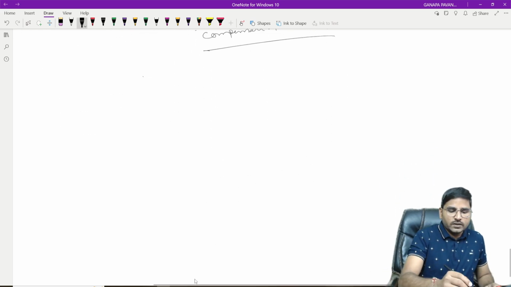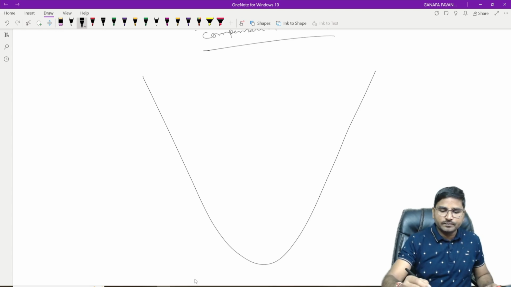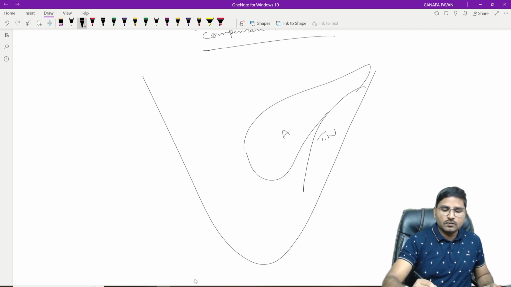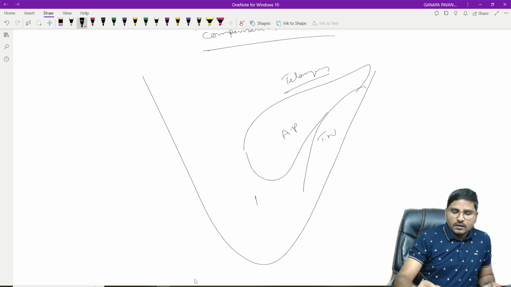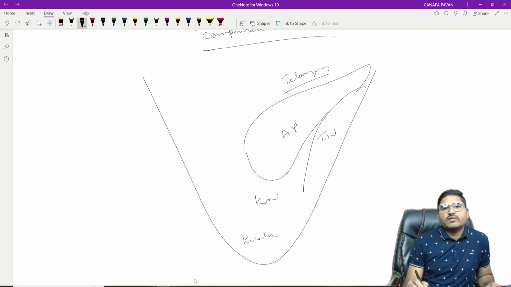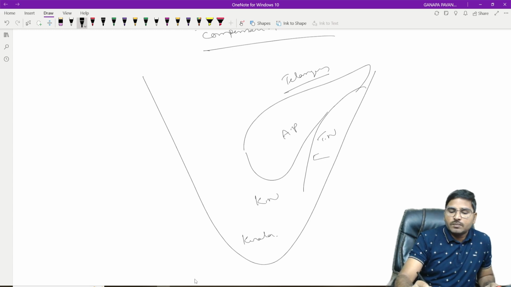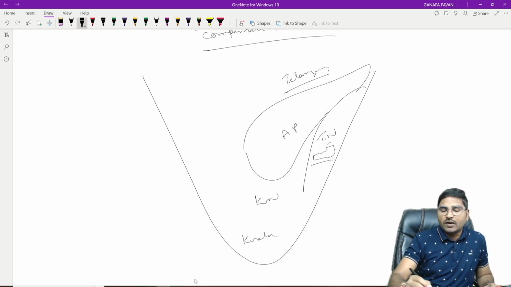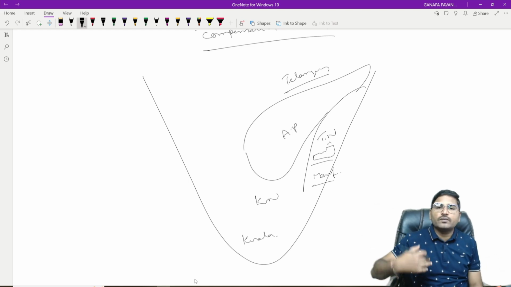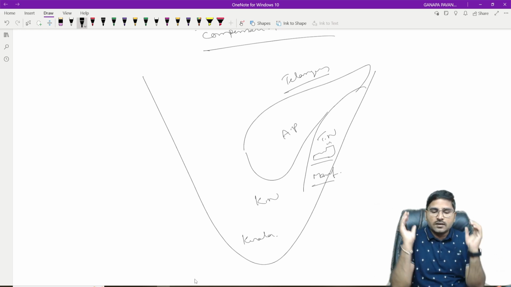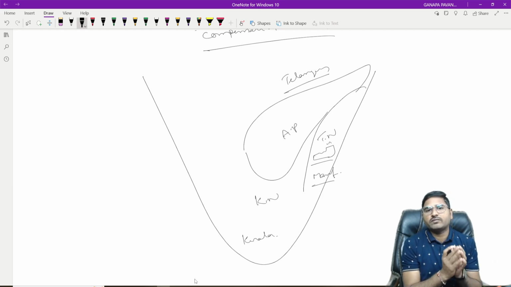Simple. See here. Let us assume this is the picture of India: Tamil Nadu, Andhra Pradesh, Telangana, and Karnataka, Kerala. Before introducing the GST, directly or indirectly, we were supposed to depend on the state of Tamil Nadu for manufacture of the goods. Suppose if you want to get any bike parts or luxury car parts, you have to purchase from Tamil Nadu. That means it is a big hub for manufacture of the different types of goods.